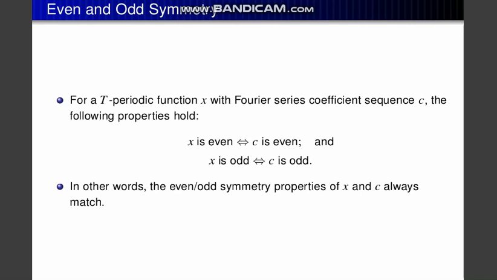Even and odd symmetry. What is even and odd symmetry? For a T periodic function x with Fourier series coefficient sequence c, the following properties hold: when x is even, c is even, and when x is odd, then c is odd. That means even and odd symmetry will be similar to each other. In even and odd symmetry properties, x and c always match each other.